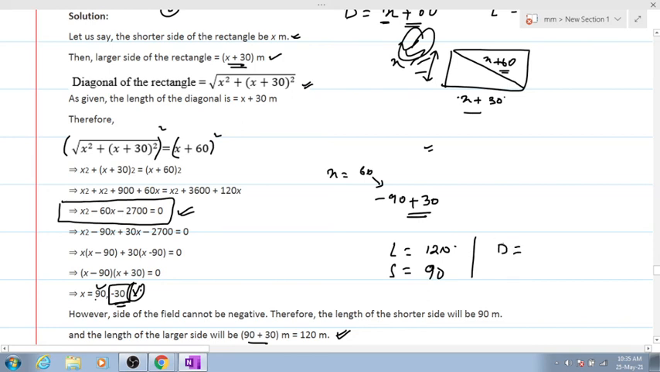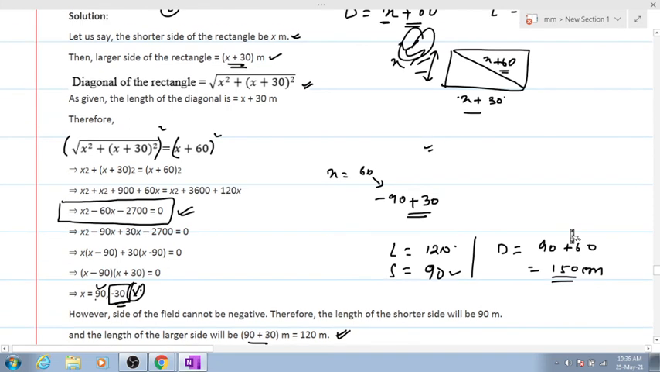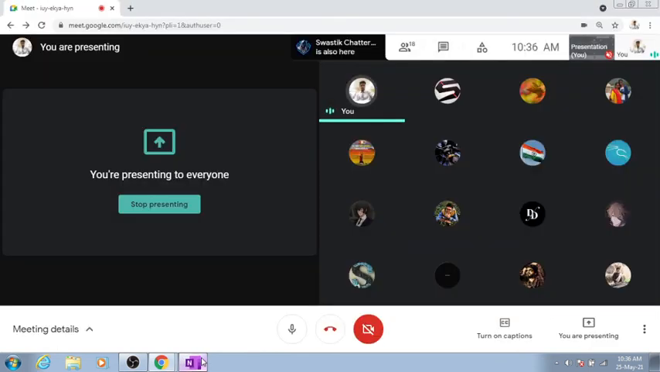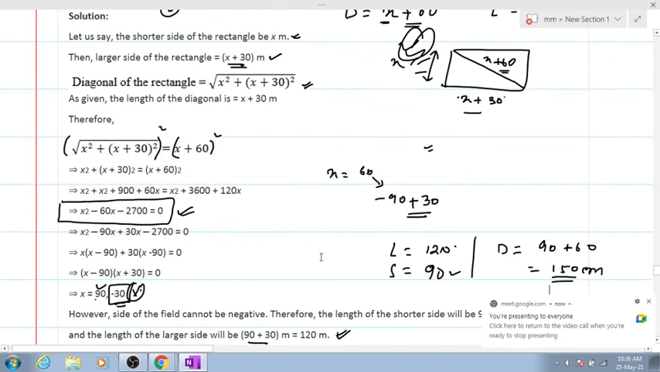What is the length of the diagonal then? Anyone? It's 60 more than the shorter side. So 150 meters or centimeters, whatever has been given to you. Is this numerical clear to everyone? Yes, sir. People who are not done with this numerical, kindly copy each and every line properly. And over here, they haven't calculated the length of the diagonal, so you have to calculate the length of the diagonal also.